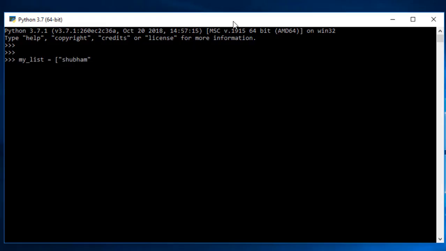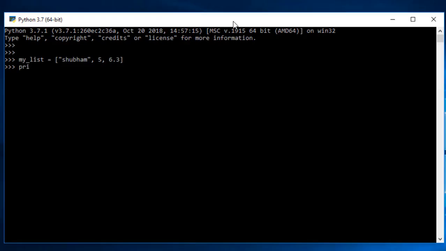As I have said in the definition, lists represent a group of elements. So if I want to add a new element, supposedly an integer, that is 5, and if I want to add a float also, so 6.3, and that is sufficient for now. And if I want to close this list, I just need to use closing brackets. Once that is done, press enter, and you can see my list is ready.